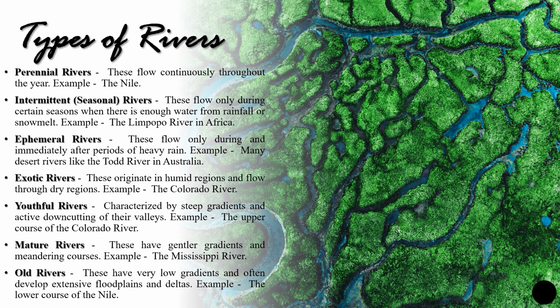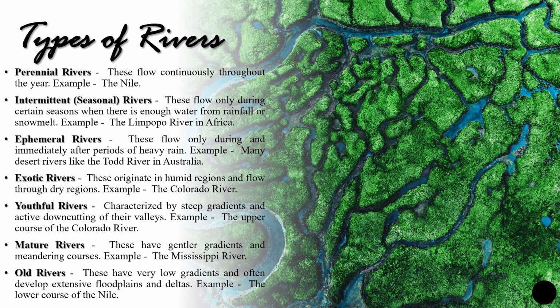Mainly there are three, but based on our river characteristics, the region where they are coming from and the requirements, we are differentiating different types. So perennial river, by the word itself we can understand that the river is flowing throughout. It is continuous throughout the year. One of the best examples is our Nile river. Next is seasonal river. This is only happening when we have enough rainfall or snow melt for a particular season. At that time you can see the flow of the river is consistent for that particular season.